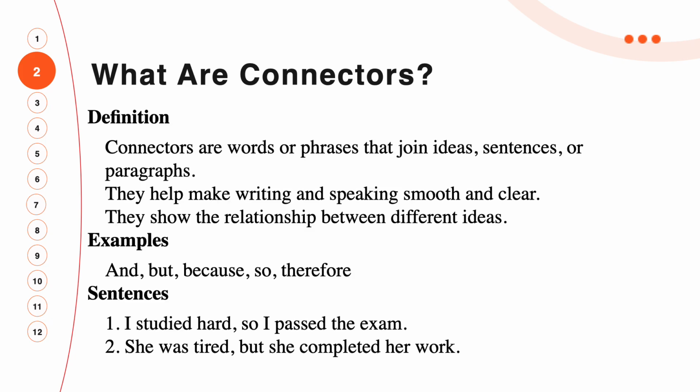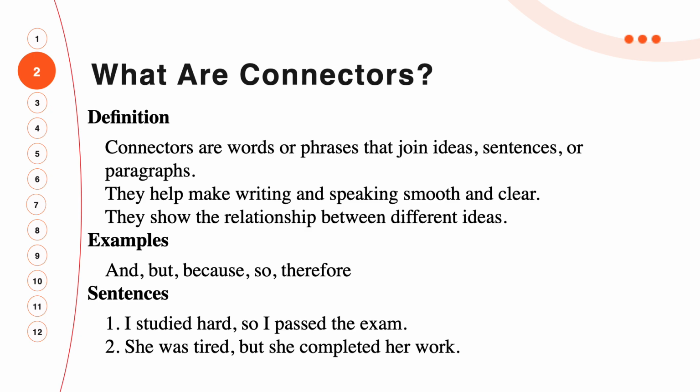So the definition is, connectors are words or phrases that join ideas, sentences or paragraphs. They help make writing and speaking smooth and clear. They show the relationship between different ideas.